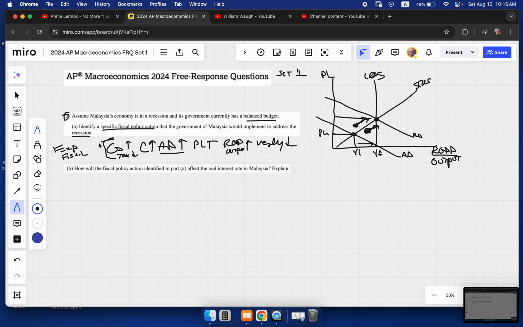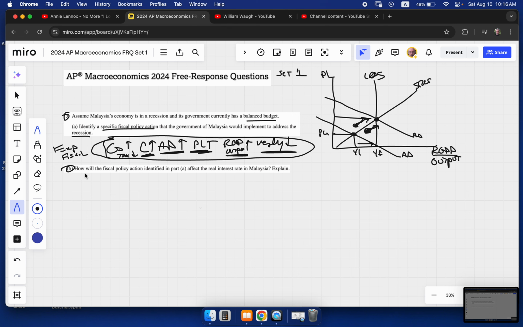Easy enough. This is our causal chain of thinking. You should have that tight in your head. Anytime government spending goes up or taxes go down, consumption goes up, aggregate demand goes up, driving up the price level, real GDP and output goes up, driving down unemployment. It's important that we have that in our head and tight and be able to draw it on a graph.